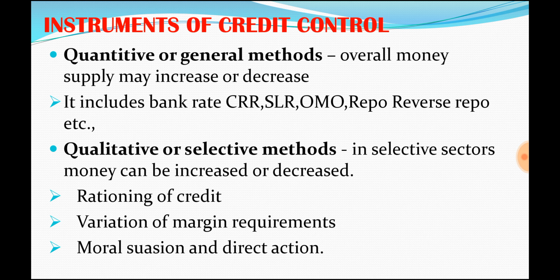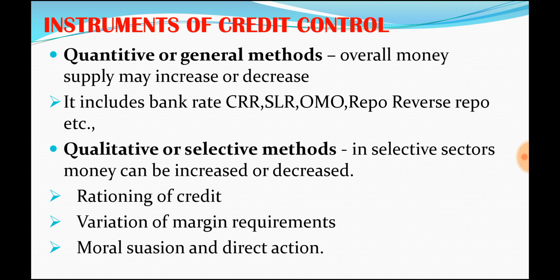See, if the change that RBI intends to do is for the entire economy, the decision that it takes affects the entire economy, it could be called as general method or quantitative method.